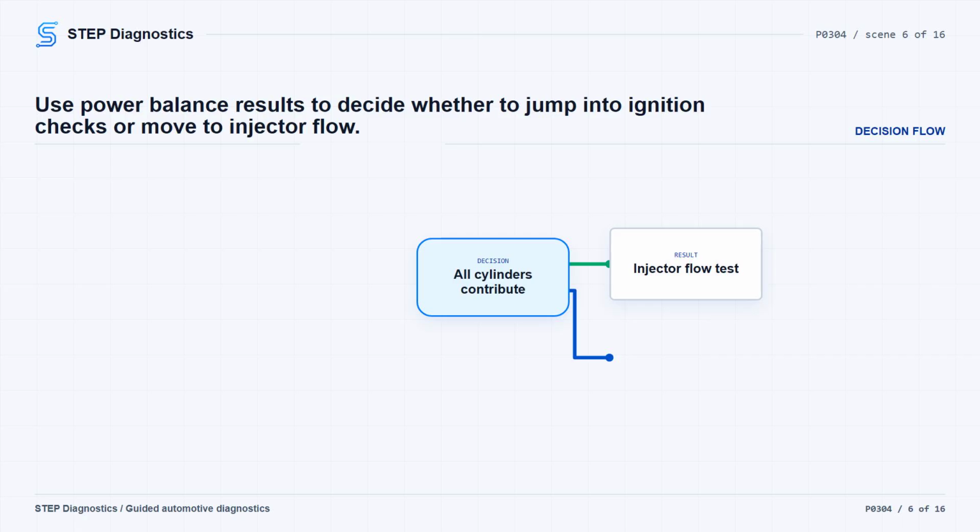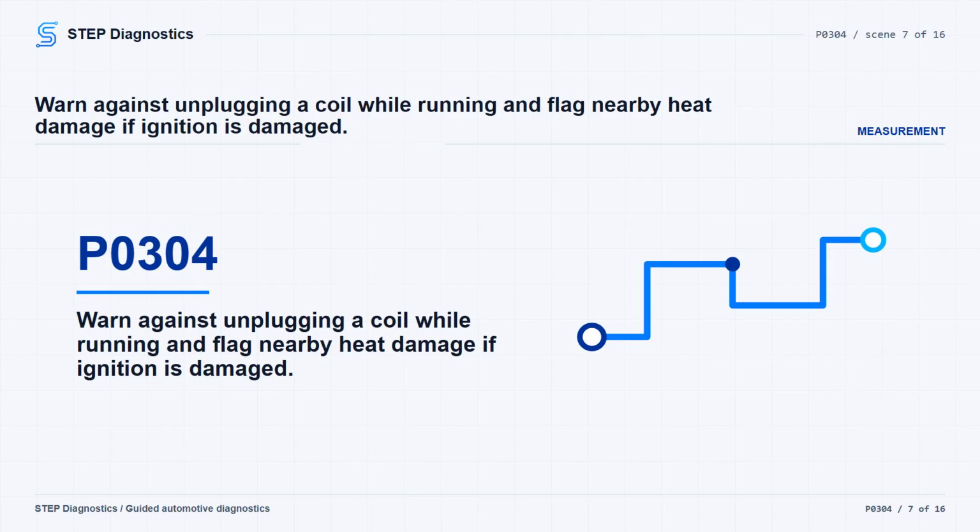If all cylinders contribute correctly, move ahead to injector flow. If the power balance shows a contribution problem, branch into the ignition checks for the suspect cylinder. If a scan tool routine called for in this path is not available, follow the available diagnostic direction, instead of inventing a substitute test. On the ignition branch, do not unplug a coil-on-plug unit with the engine running. That can damage the coil or the PCM.